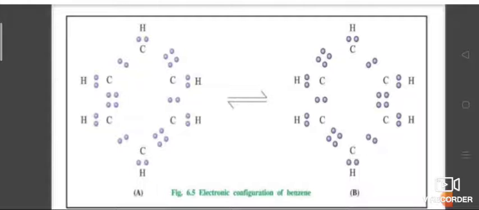This is the electron dot structure of benzene. Here, if you see this carbon and hydrogen, they are sharing the electrons. Two carbon atoms share 2 electrons, so it is a double bond. The next carbon shares 1 electron, so it is a single bond. So alternate single bonds and double bonds occur.